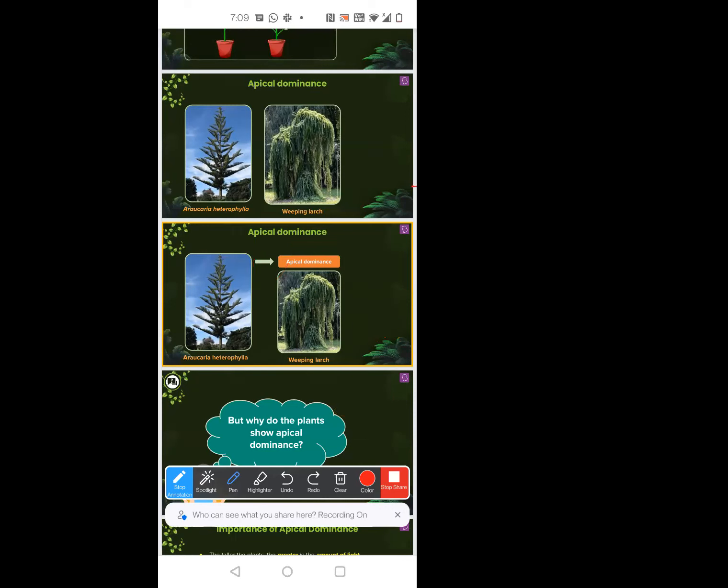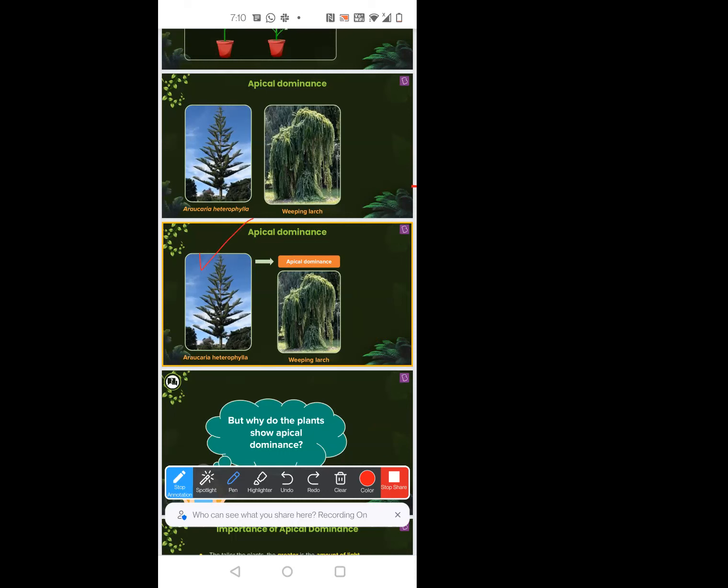Yes, ma'am. If there are too many lateral branches, it can't become tall. It will become wider and wider, but it will never become tall. It will stay at the same height. Exactly. To become tall, it needs to not have lateral branches. So it will make sure that the lateral buds are not grown. So apical dominance is seen in Heterophylla. That is an example. Whereas in weeping larch, apical dominance is not seen. So that's the whole concept here.